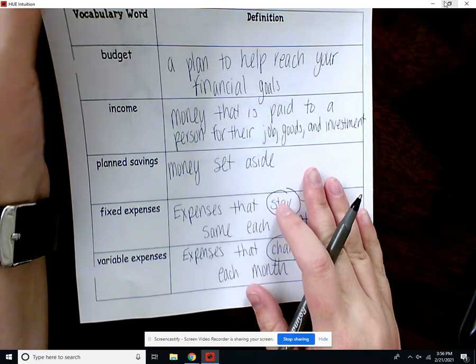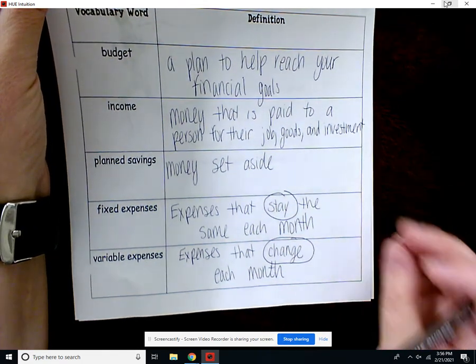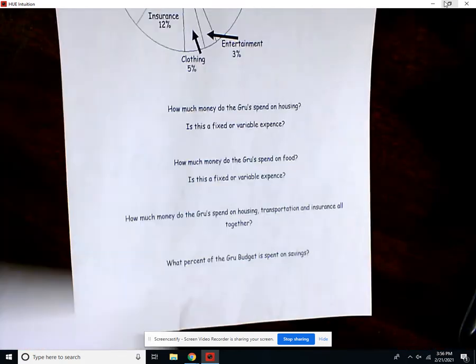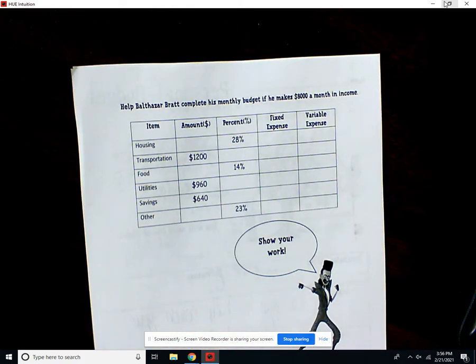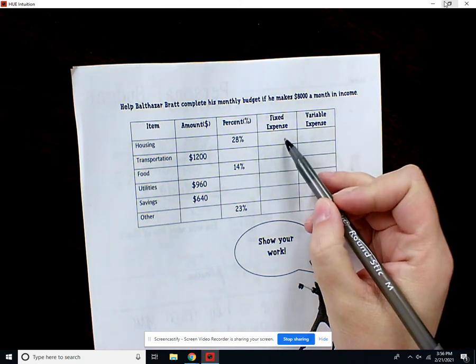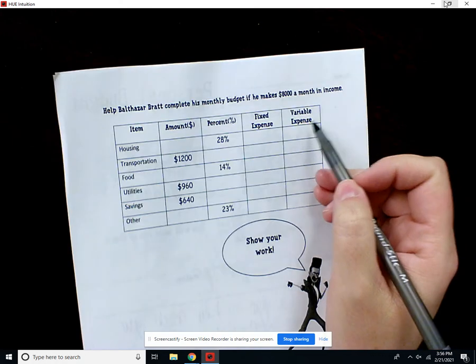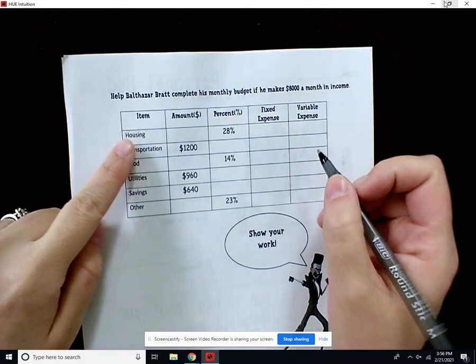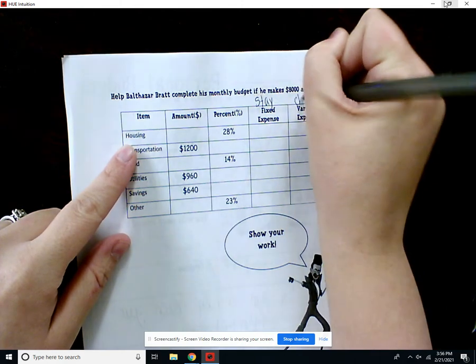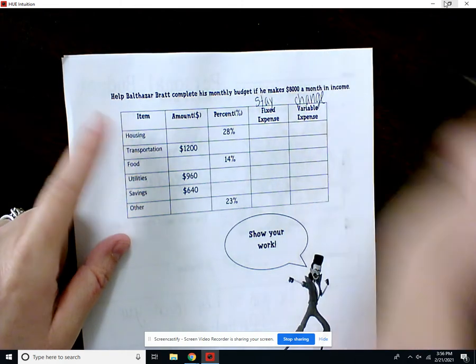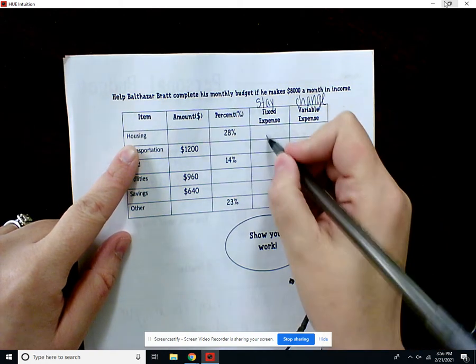So let's look at this: we'll identify types if it's fixed or variable, and then we'll talk about how to find those money amounts. So we have Balthazar Bratt. He has his monthly budget down below. He makes $8,000 a month in income. First we're going to identify if it's fixed or variable. So remember, fixed, it's going to stay the same, and variable, it's going to change. So housing is going to stay.